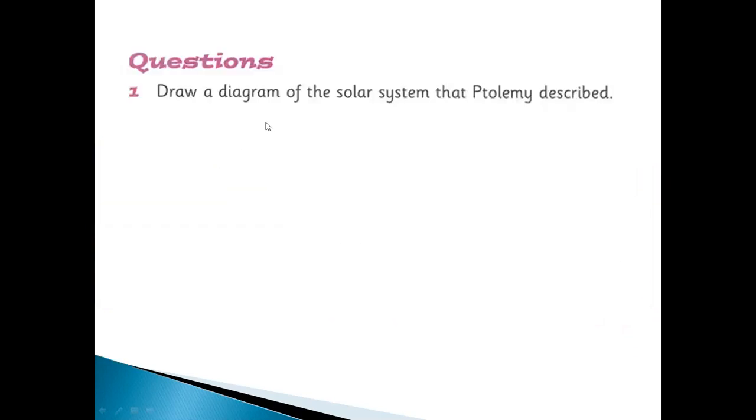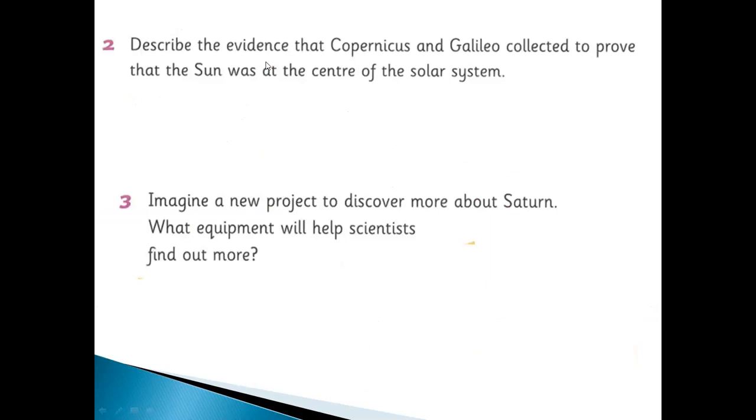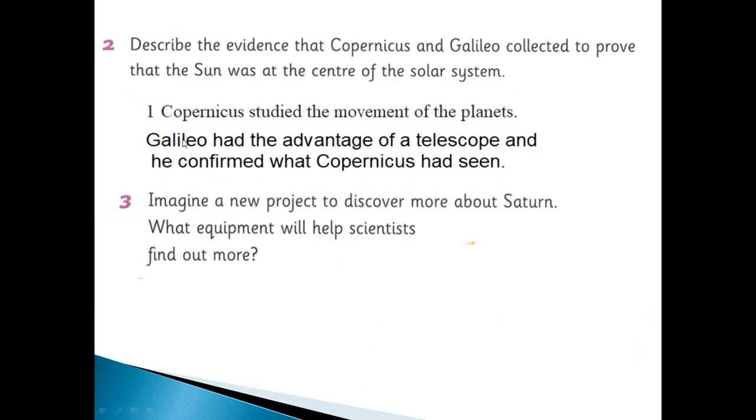Okay, draw a diagram of the solar system as Ptolemy described, same like this. This is better. Okay, you can see all the other planets and the sun, sorry, and the stars. This is the solar system according to Ptolemy's description. Okay, describe the evidence that Copernicus and Galileo collected to prove that the sun was at the center of the solar system. Obviously, describe how we know it.